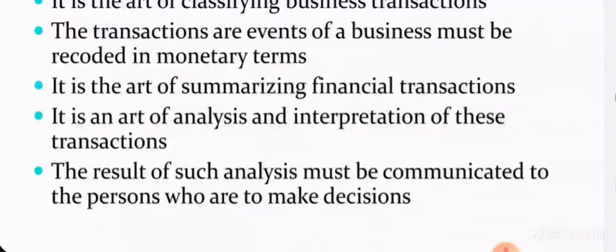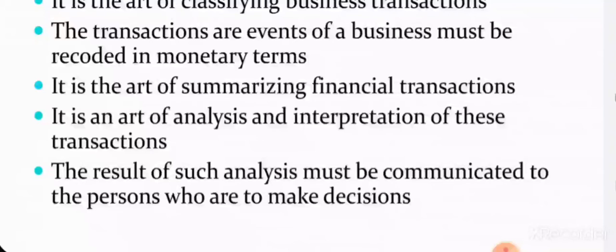Summarizing means we will be summarizing whether there is a profit, whether we incurred a loss, what was at the end of the year, what are the expenses incurred, what is the revenue generated. In summarizing, we will be using trial balances, or financial accounts may also be used for summarizing the business or financial transactions.